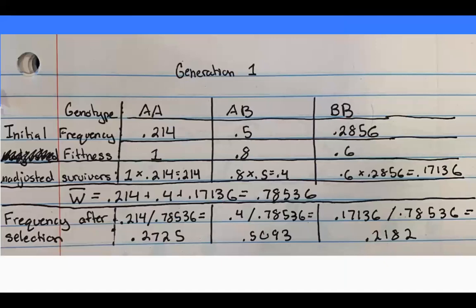To find the frequency after selection, I multiplied the initial frequency by the fitness and got the unadjusted survivor. Then I divided unadjusted survivor by the average fitness to get the frequency of each genotype after selection. To find the A allele frequency, I added the genotypic frequency for AA and 1/2 of the AB genotypic frequency. To find the B allele frequency, I added the genotypic frequency for BB and 1/2 of the AB genotypic frequency.